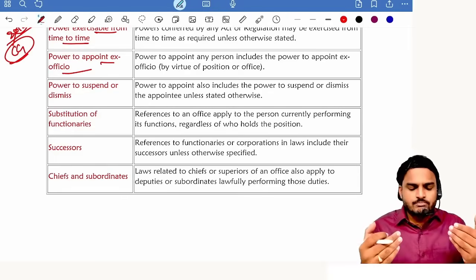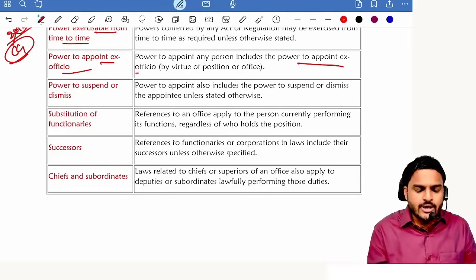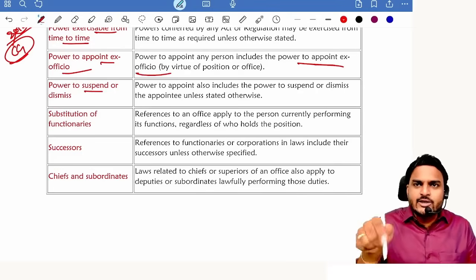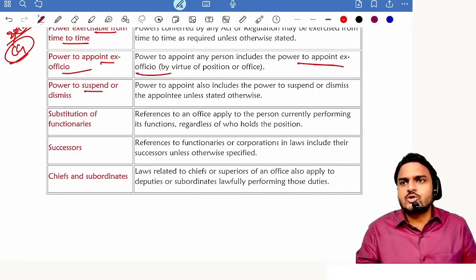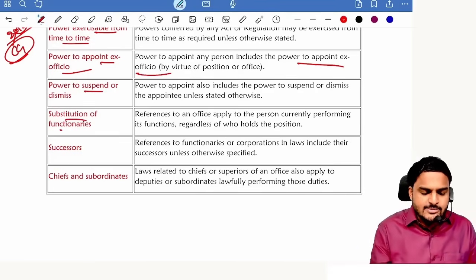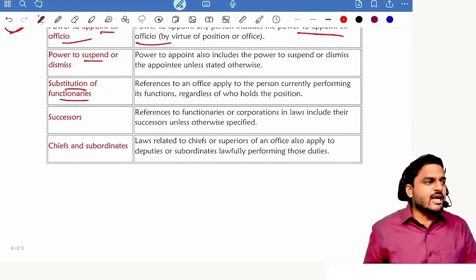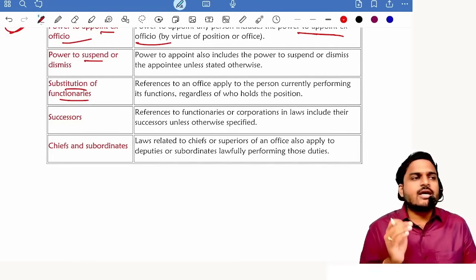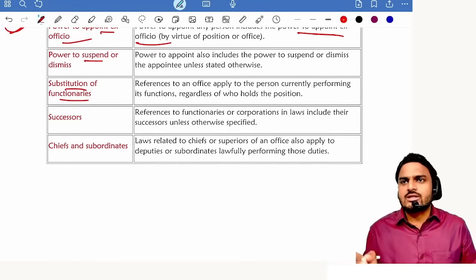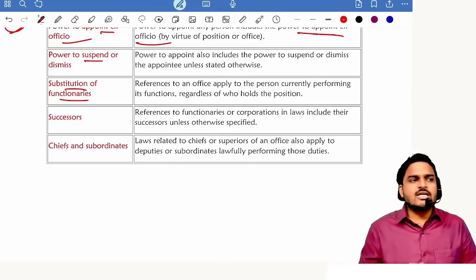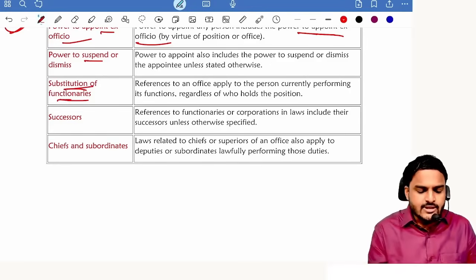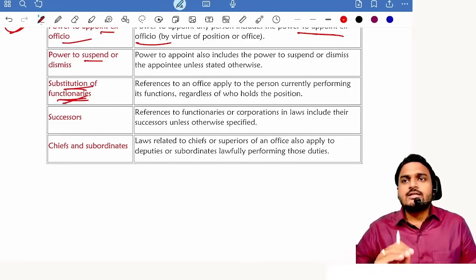That means power to appoint includes power to appoint ex officio. Power to suspend. Power to appoint includes power to suspend, power to dismiss. Next one, substitution of functionaries. Instead of calling their personal names, here we are giving reference to manager, chairperson of general meeting, chairperson of board meeting, manager of the bank, RBI governor, president of India. That means we substitute with their designations.